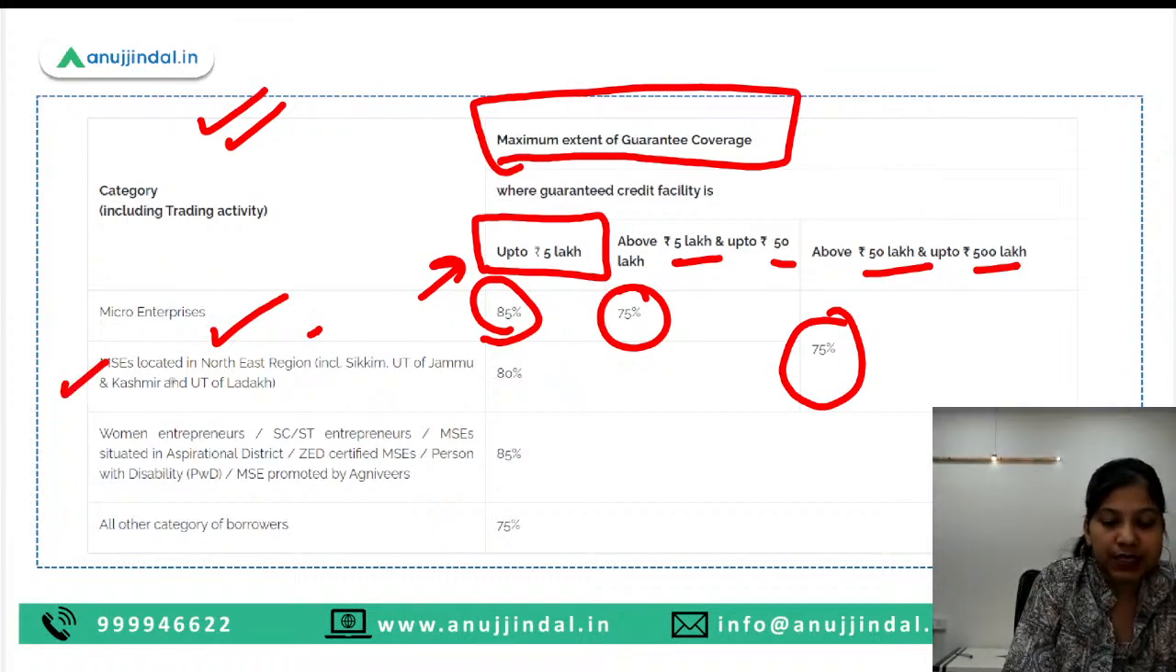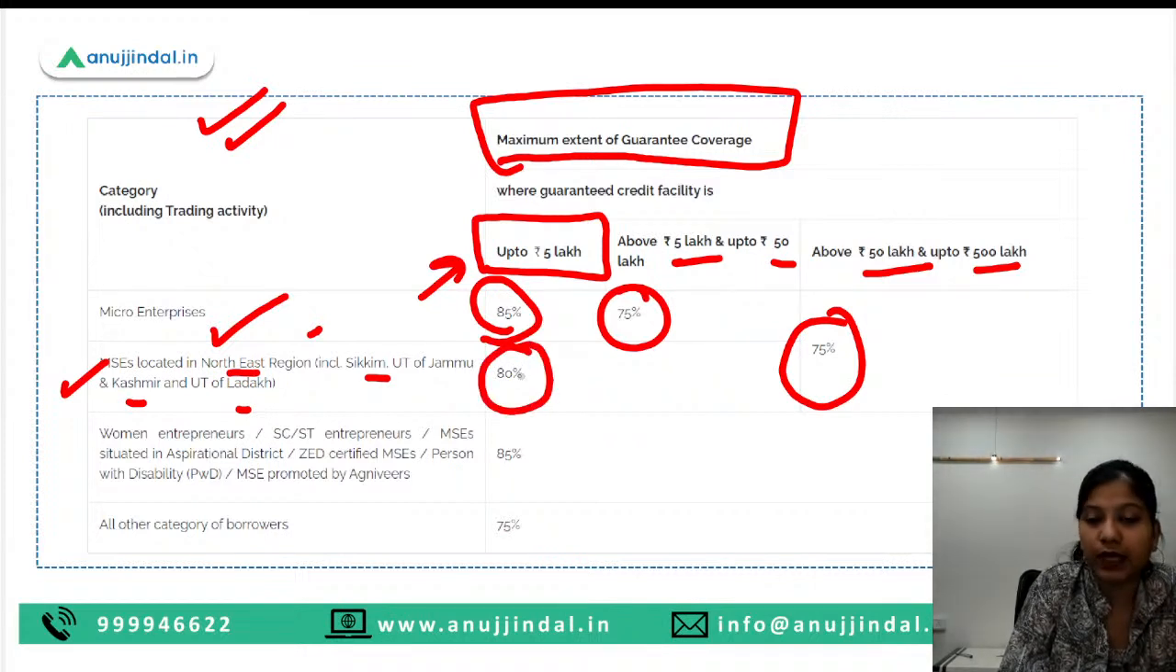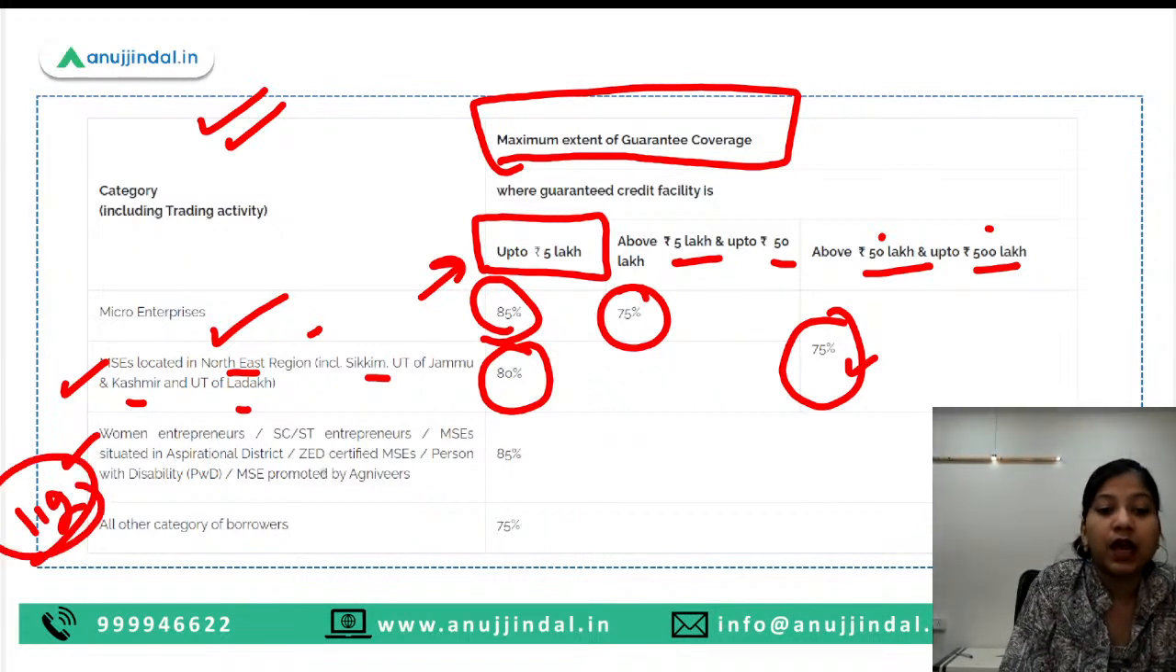Next category here is MSMEs located in the northeastern region, Sikkim, UT of Jammu and Kashmir and Ladakh. So here 80% of the amount is covered by the government of India, and for the loans of 50 to 500 lakh, 75% coverage is given. For women entrepreneurs, SC/STs, MSMEs located in aspirational districts, 112 aspirational districts are identified by NITI Aayog.